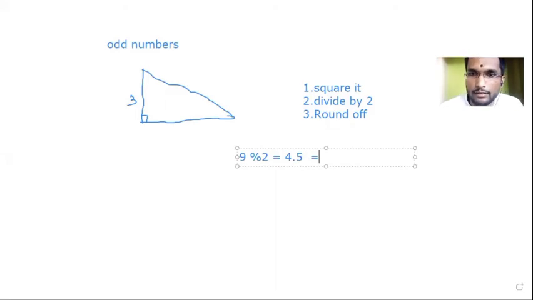Round off मतलब किया क्या? 4 and 5 दोनों को लेना है, क्योंकि 4.5 between 4 and 5 के बीच में आता है. So your answer is 4 and 5. This is your answer. Very fast. Wonderful technique.